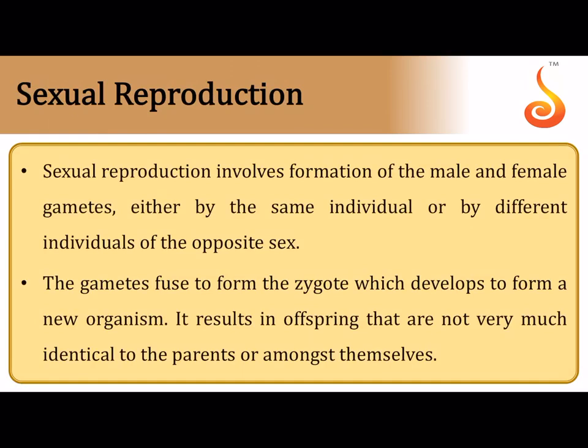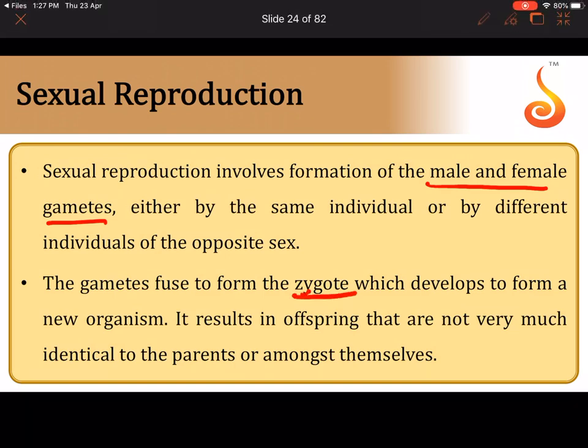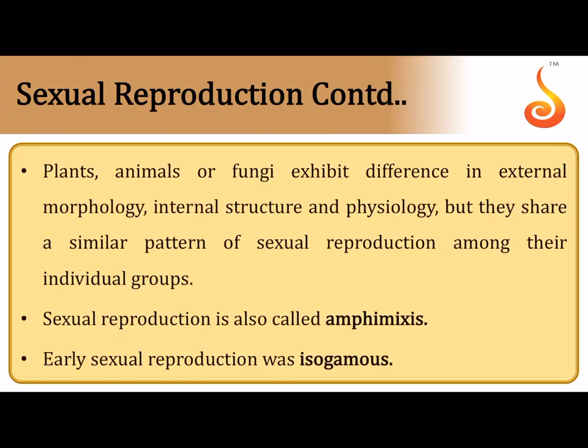So now moving on to sexual reproduction. In sexual reproduction, you can imagine there is formation of male and female gametes. There's fusion of male and female gametes resulting in formation of a diploid zygote. So it involves both gamete formation as well as zygote formation. That is, syngamy is a very important part of sexual reproduction.